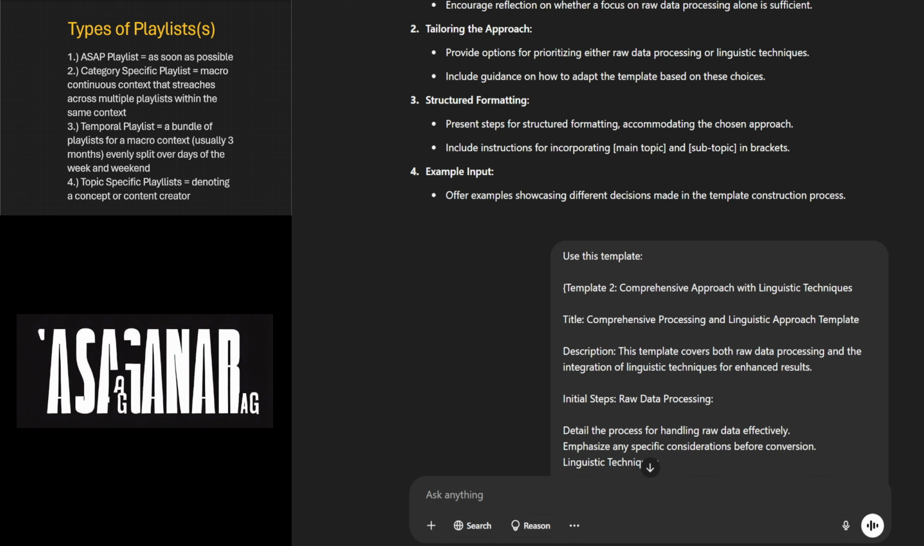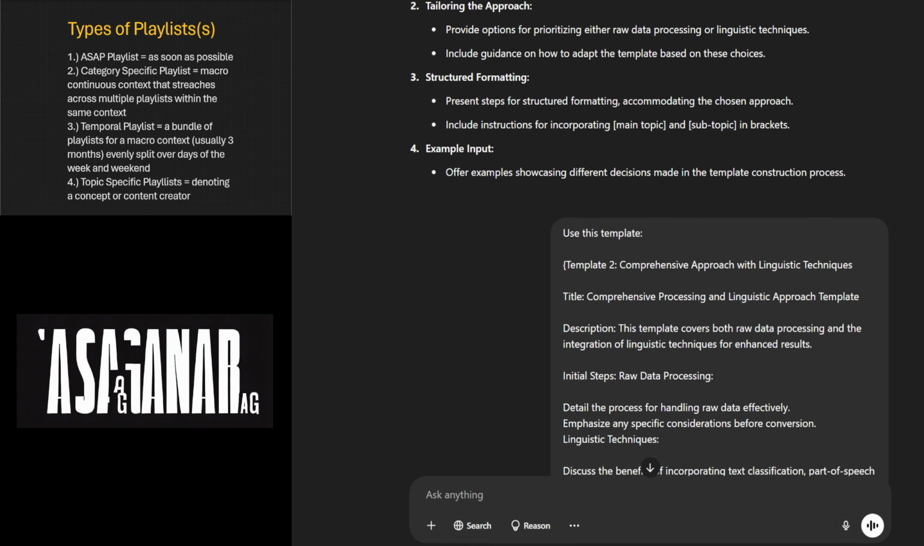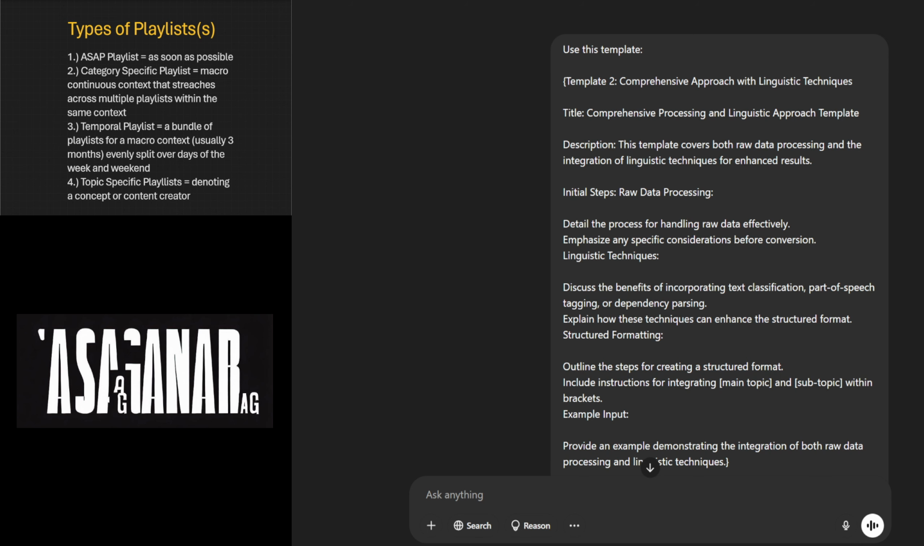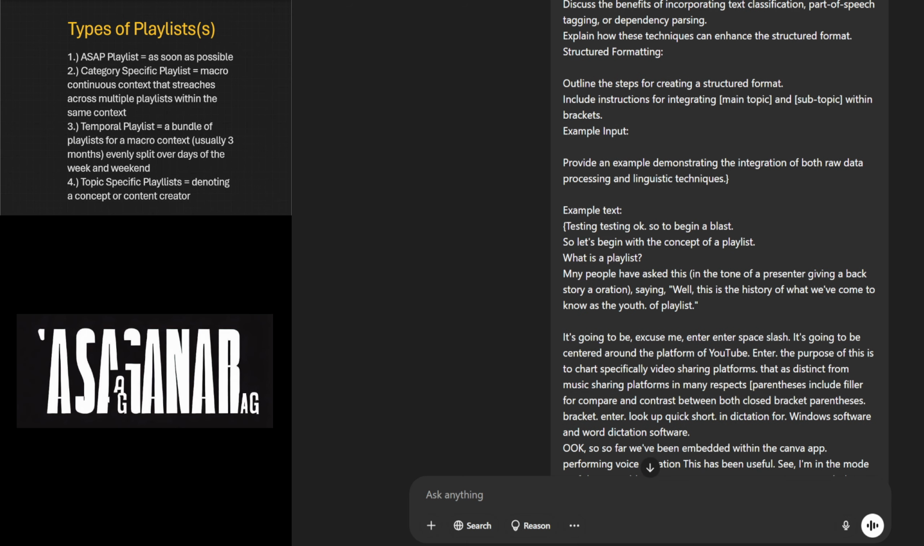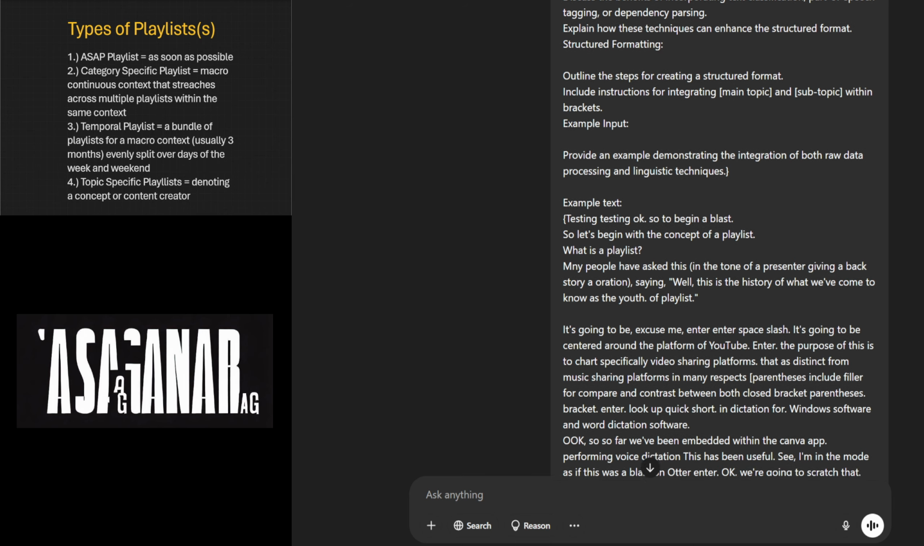Continuing after we received our follow-up prompt and reading the template, now I decided which template I was going to choose, and so we're picking up from there. I said use this template, open curly brace, template 2, and then I proceeded to read template 2, and then I included, after that, in closing the curly braces, I included an example text.